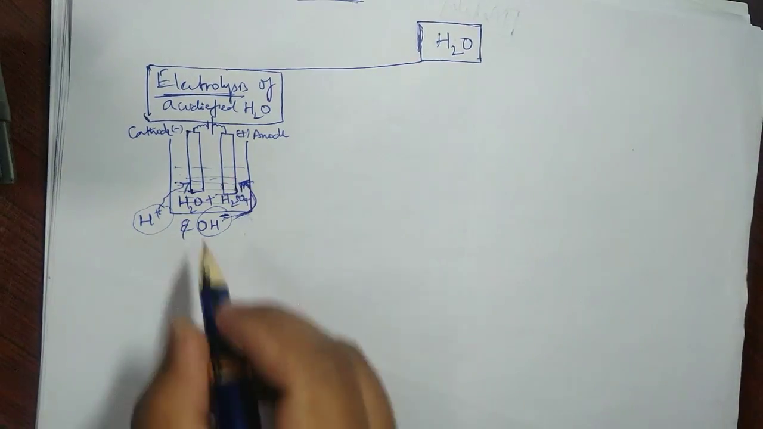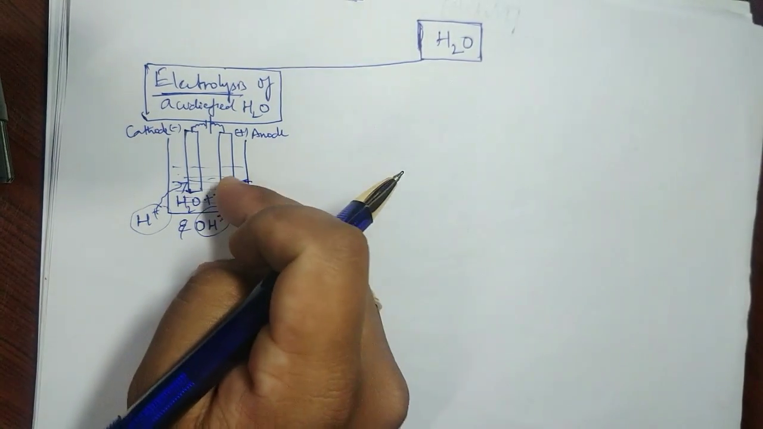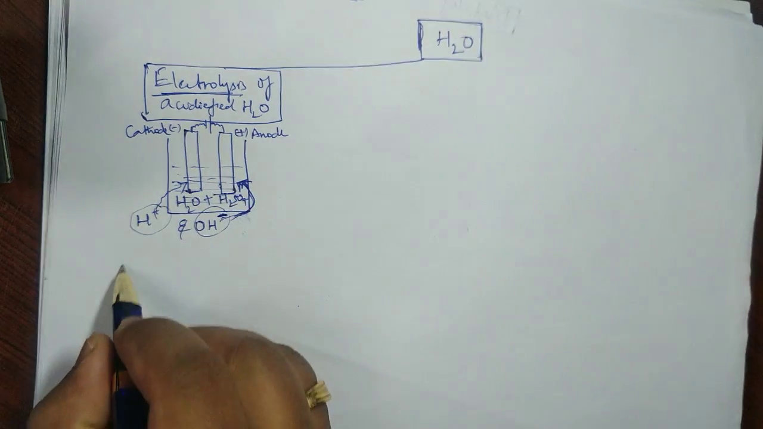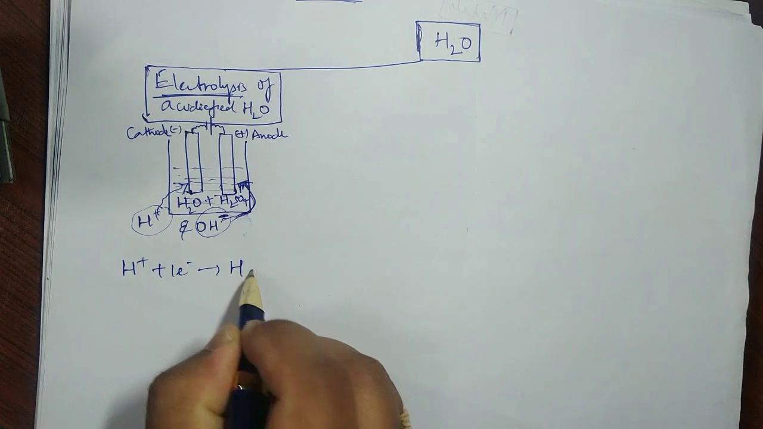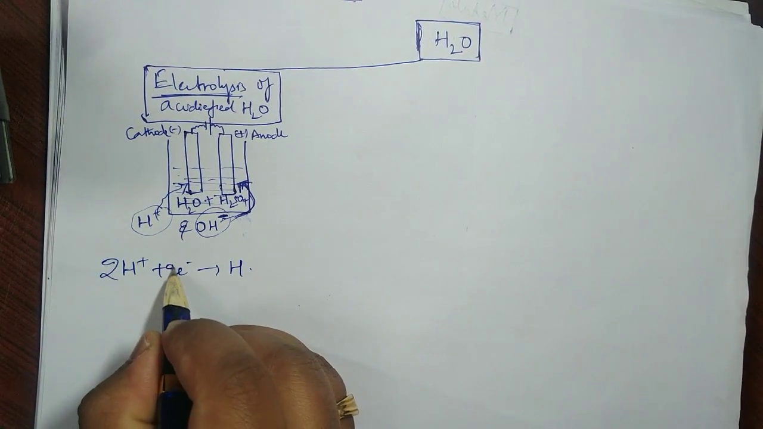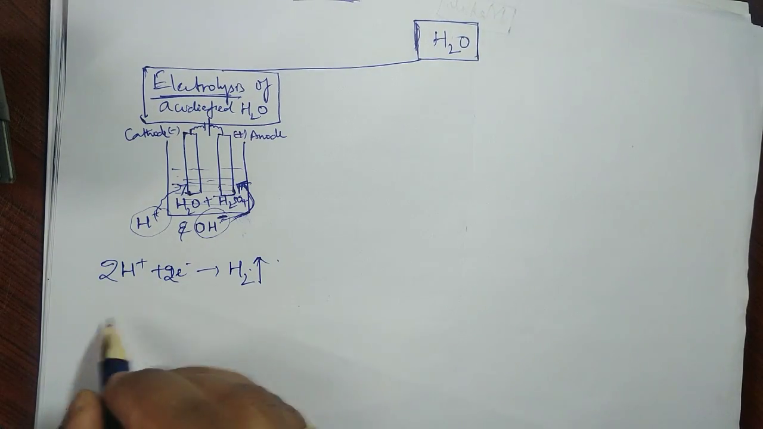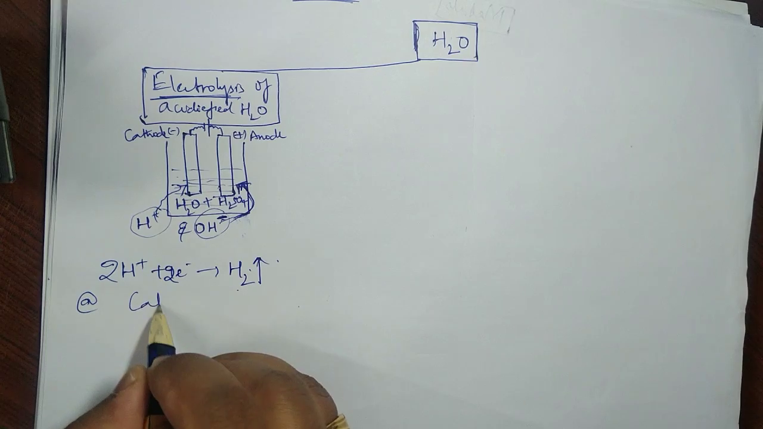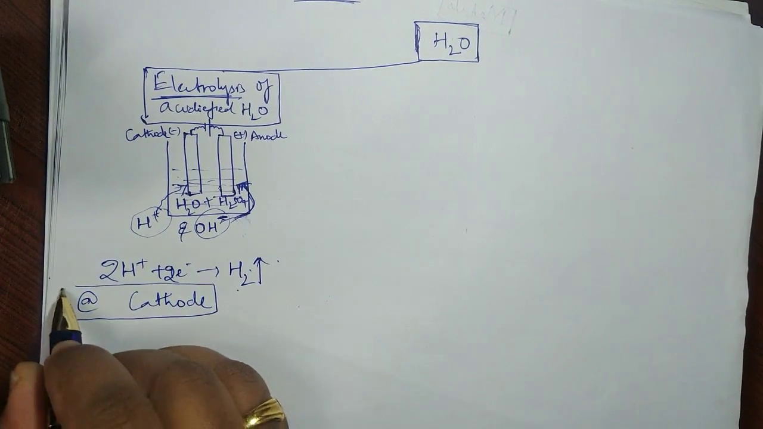At the anode, OH minus loses electrons. The electrons lost will be accepted by H plus, and this H plus gains the electron and becomes hydrogen. Two such H plus accept two electrons and become hydrogen gas. So gas is released. Point to be noted: hydrogen gas is released where? At the cathode.